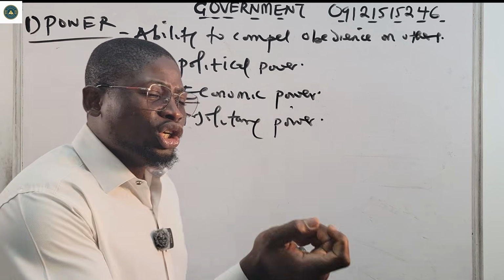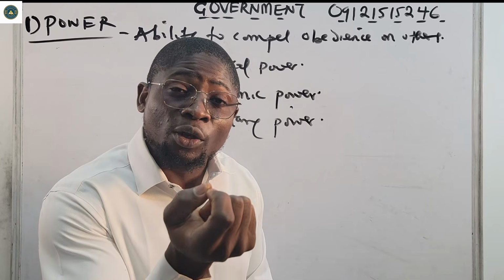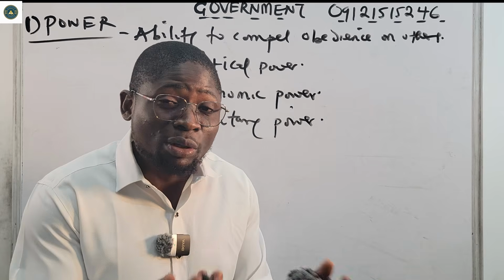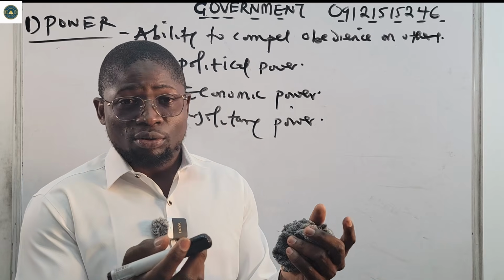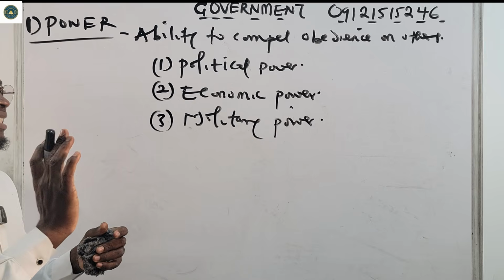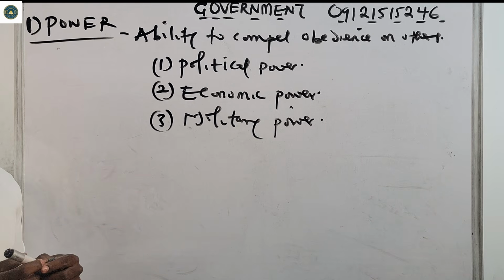There is a saying: do not argue with a man that wields a gun. If somebody is holding a gun and you are arguing with him, it may just take one bullet and you are gone. So you do not argue with people that hold guns. So that is political power, economic power, and military power.